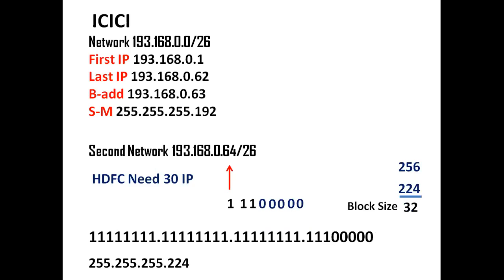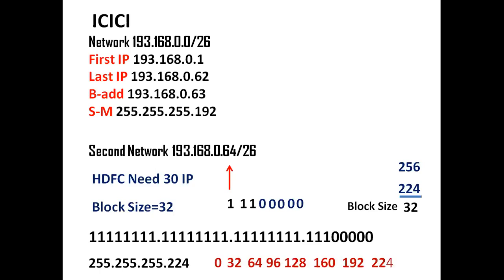Just try to understand. This totally depends upon your requirement. How many bits you have here totally depends upon your requirement. So the block size will be 32. So how many subnets do we have? Now we have 8 subnets here, brother.